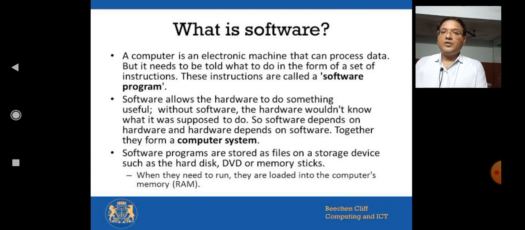Software allows the hardware to do something useful. Without software, the hardware would not know what it was supposed to do. So software depends on hardware and hardware depends on software. Together they form a computer system. Software programs are stored as files on a storage device such as the hard disk, DVD or memory sticks. When they need to run, they are loaded into the computer's memory, like RAM.